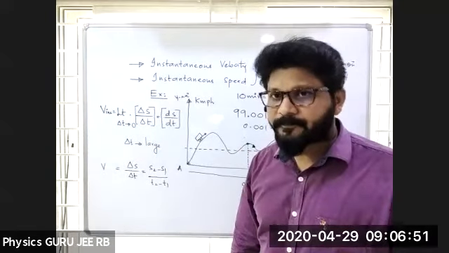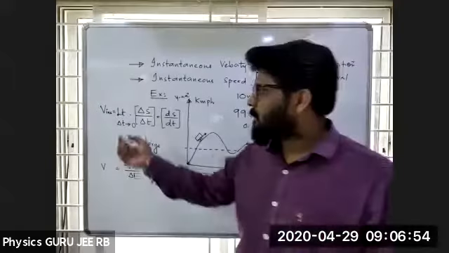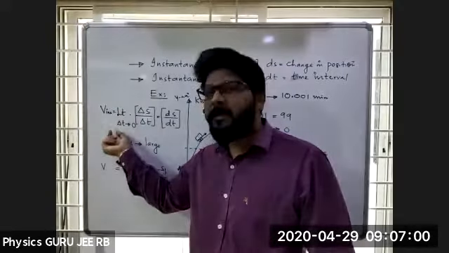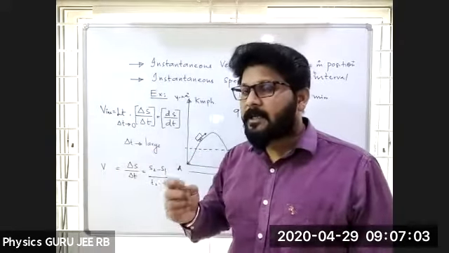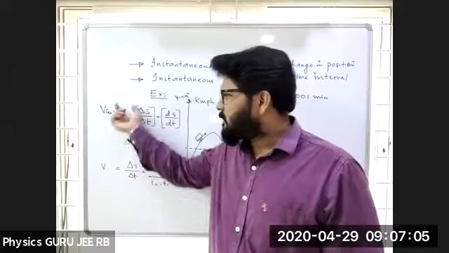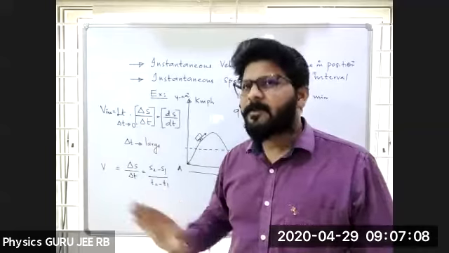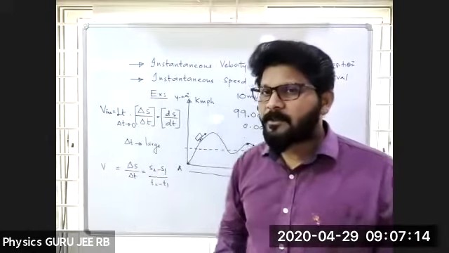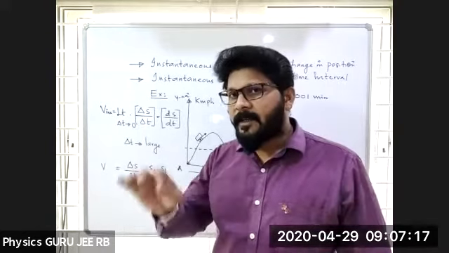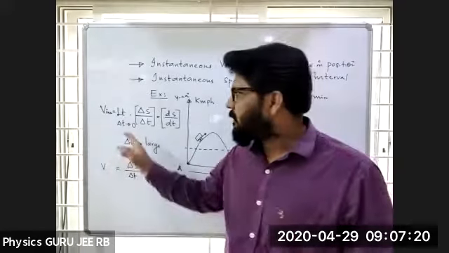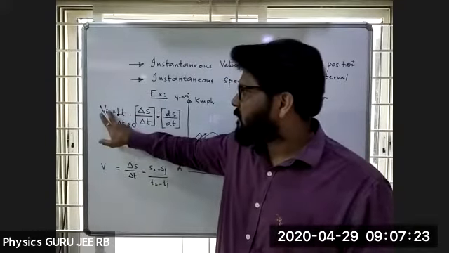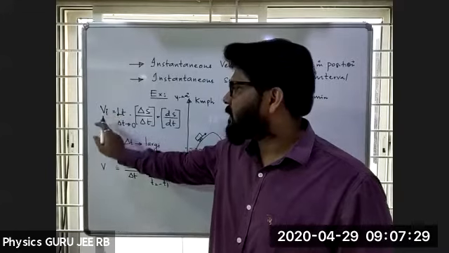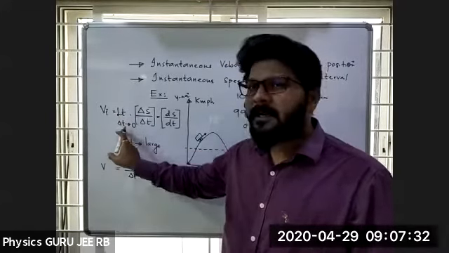Is it clear? Limit. In mathematics we get this, called limit. LT is nothing but limit. That means delta t is tending to 0. Otherwise, you can remove this, nothing to worry about. But most of the books give it like this. So delta t tending to 0. In mathematical tools, you'll get limits. Before LT is V instantaneous. V instantaneous is equal to limit delta t tending to 0.